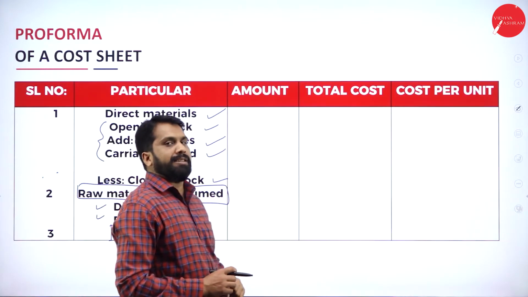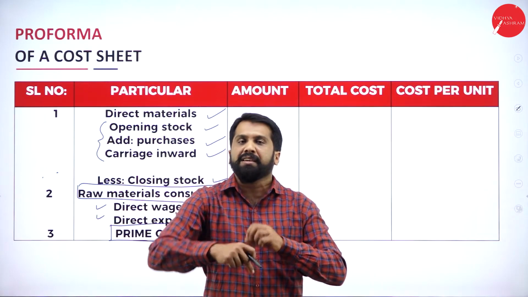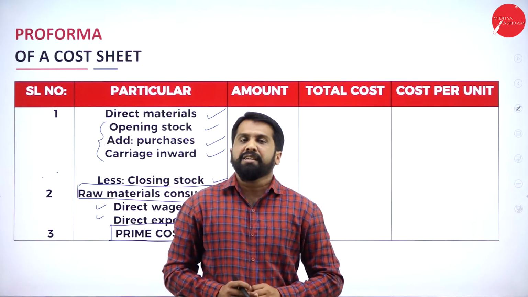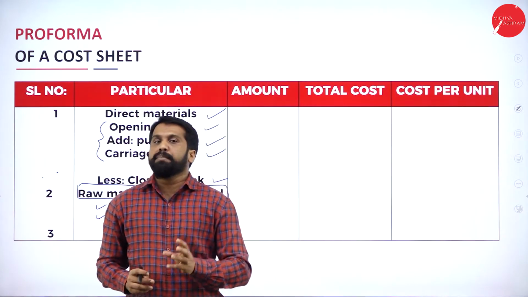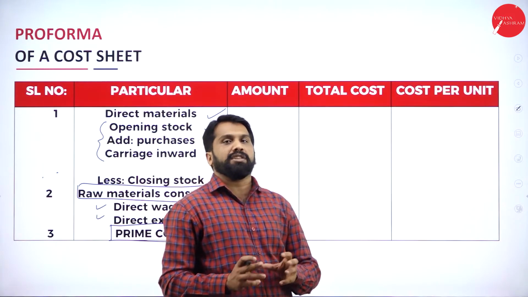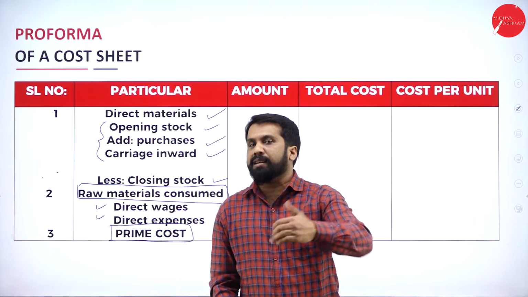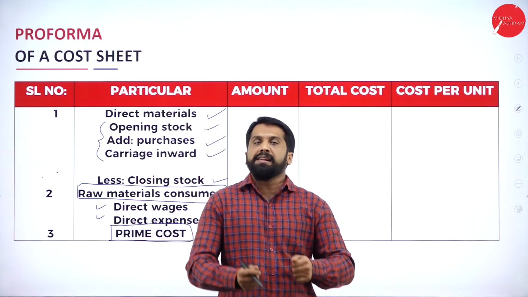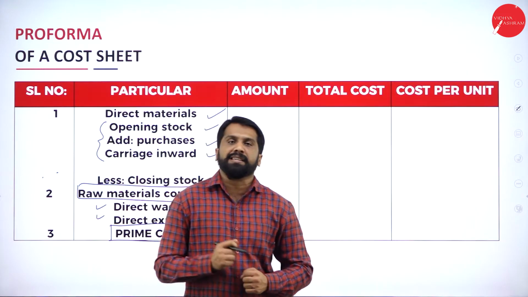Carriage inward is very simple. Any transportation within the factory, we call it carriage inward. For example, few companies like BEML, your Infosys and all, if they manufacture or if they want to transfer the goods from one place to another place, they cannot carry and go. What they will do, they will travel with a vehicle.